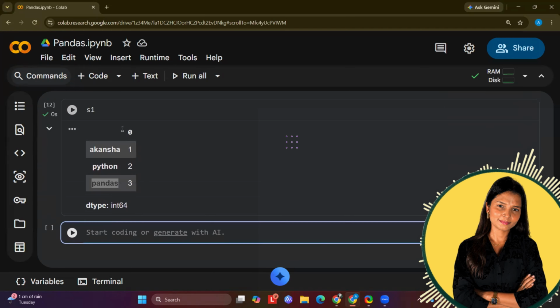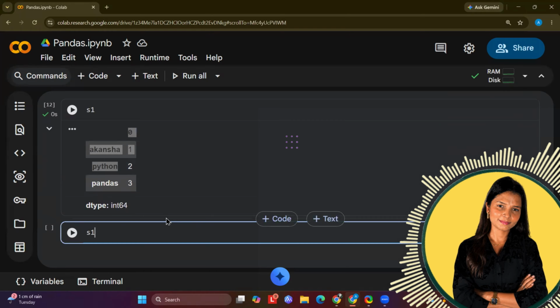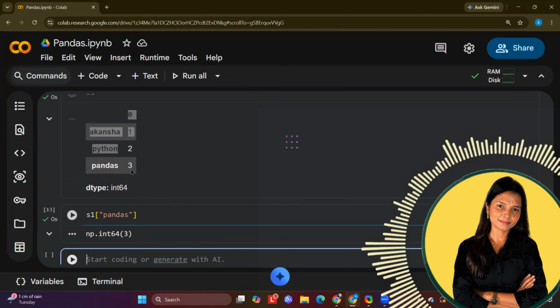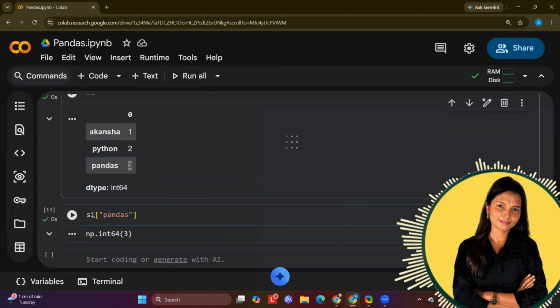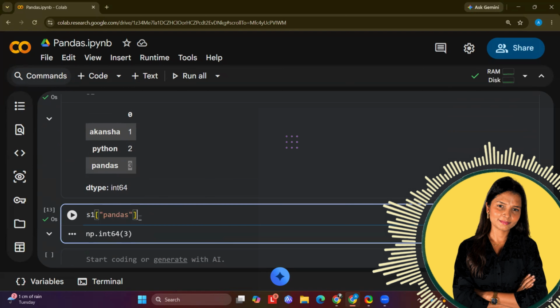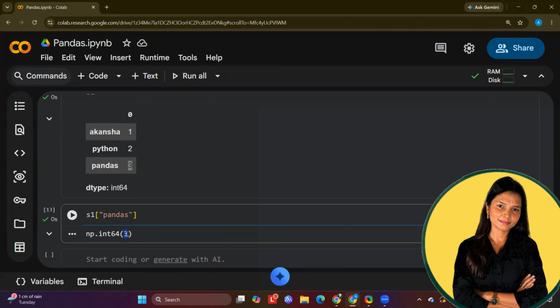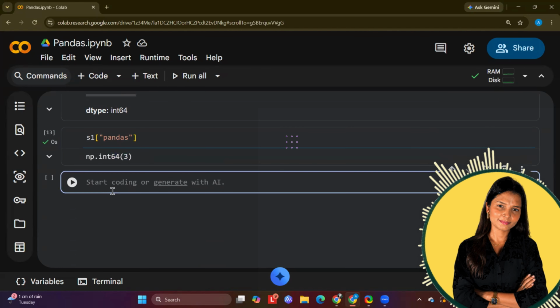We use square brackets to mention that, okay, this is a pandas index, and from the pandas index, what is the value stored at this particular index? It is 3. Now, if I want to access the same 3 value via the default integer index, which is 0, 1, 2, 3, can I get it? Let us try. So I'm writing S1 square bracket 3. 3 obviously doesn't exist, so it will generate an error.